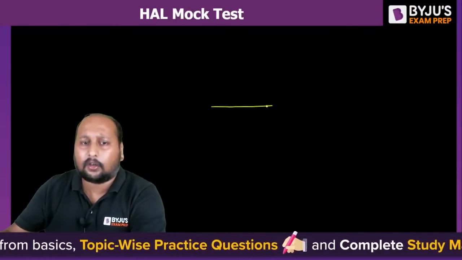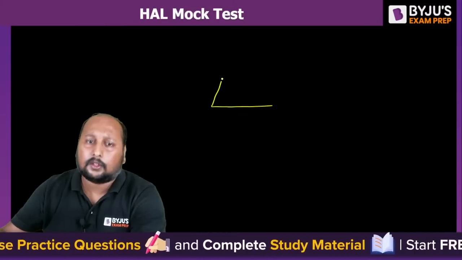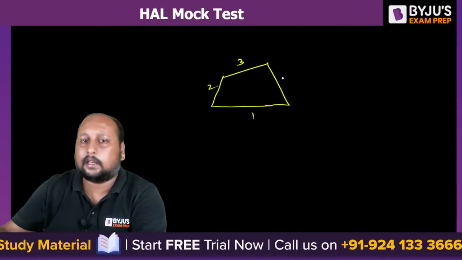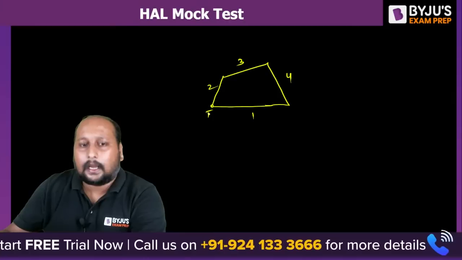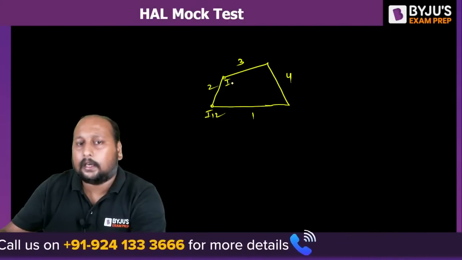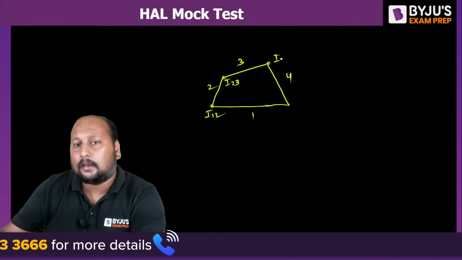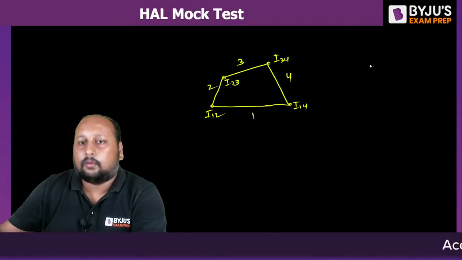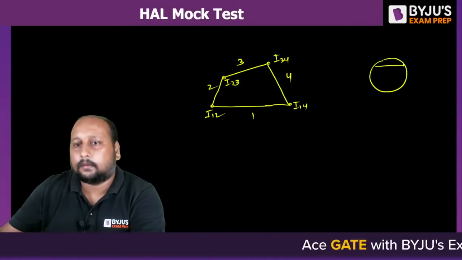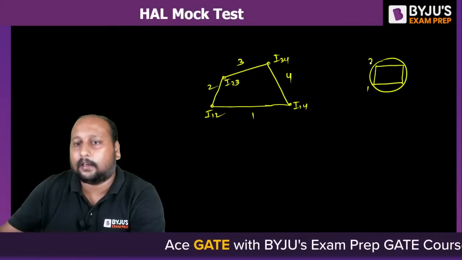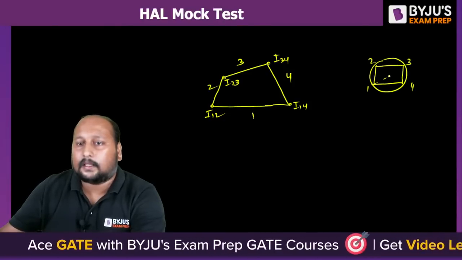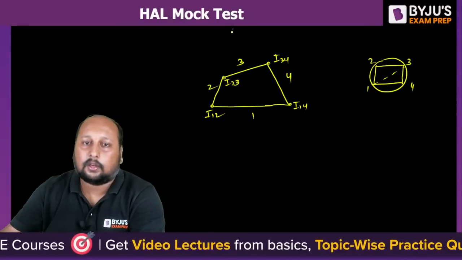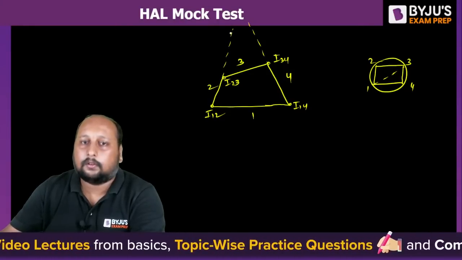देखो, let us suppose this is your 4-bar mechanism, something like this. This is link 1, link 2, link 3, link 4. This is I12, this is I23, this is I34, this is I14. Okay, fine. If I try to draw a circle, याद आ गया? हाँ, बहुत बढ़िया. They will be intersecting somewhere around.